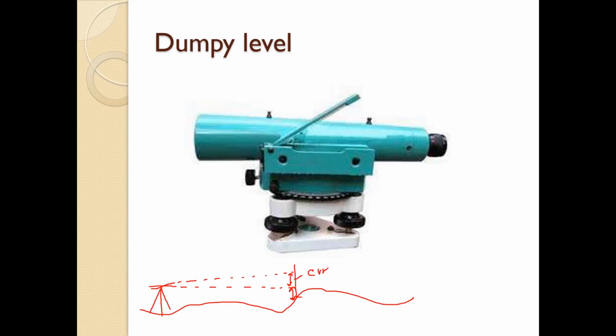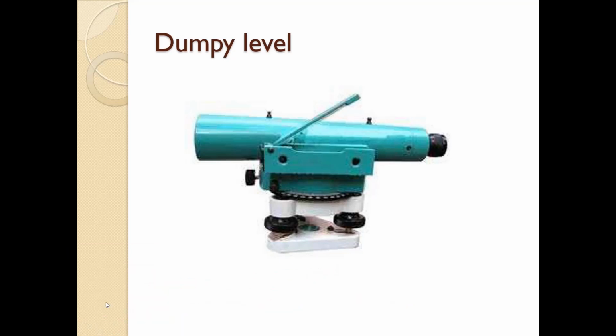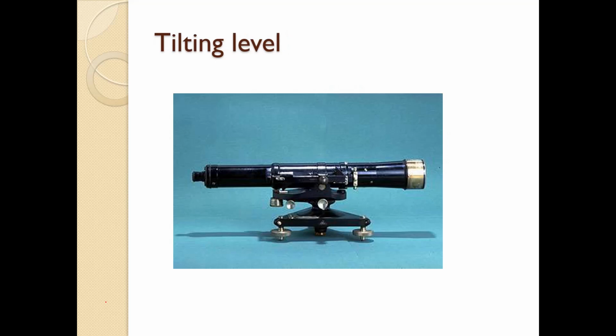This can be the error. So this is the error of this particular level. For that purpose, this level should be perfectly in horizontal plane. Now this is the tilting level. So with the help of this screw, we can make the last minute arrangements. All other things are the same.